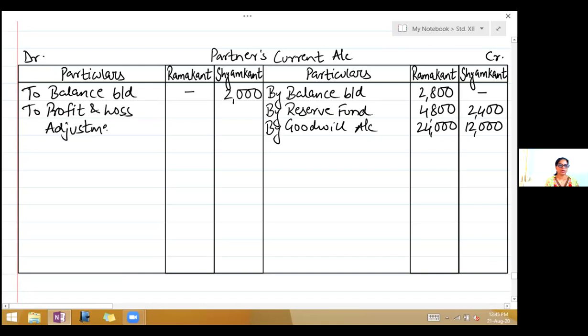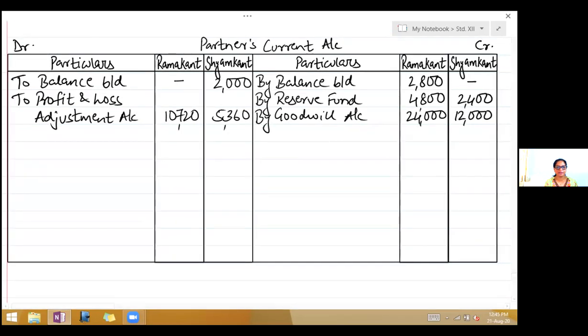Ramakant 10,720 and Shamakant 5,360. So we will close current account. We'll find the credit side greater. So take the total on the credit side. Ramakant's total is 31,600 and Shamakant is 14,400.